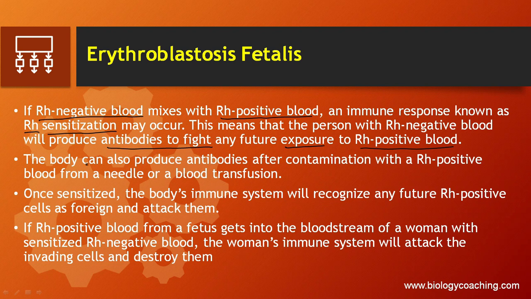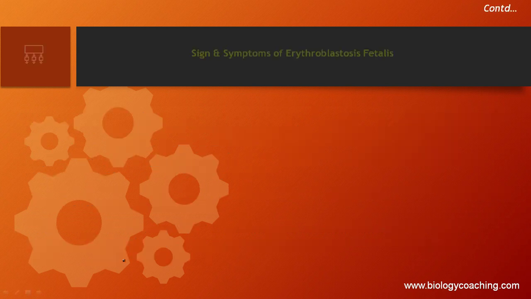That is what is written here. The body can also produce antibodies after contamination with Rh positive blood from a needle or a blood transfusion. Once sensitized, the body's immune system will recognize any future Rh positive cell as foreign and attack them. And if Rh positive blood from a fetus gets into the bloodstream of a woman with sensitized Rh negative blood, the woman's immune system will attack the invading cells and destroy them.